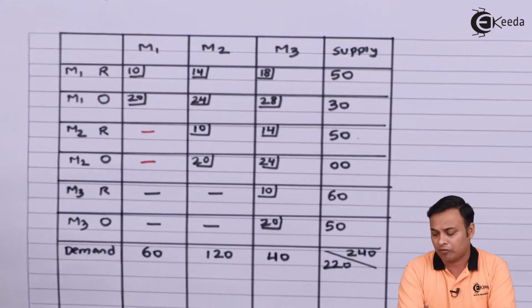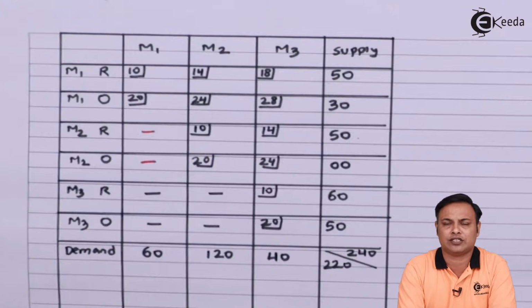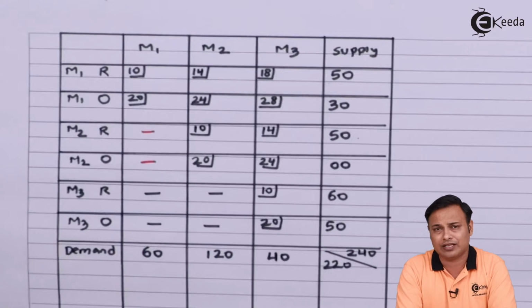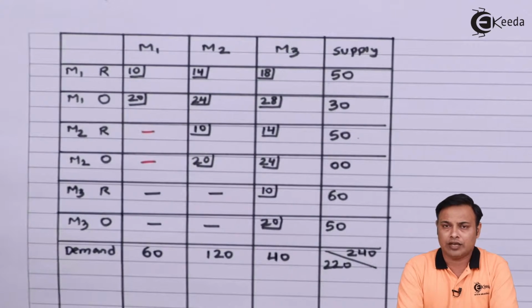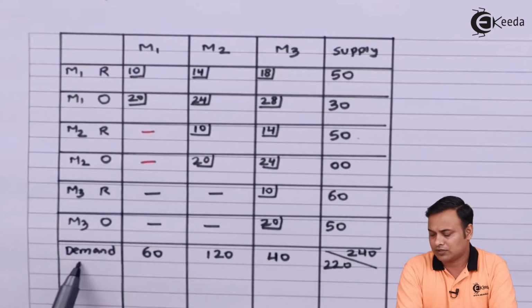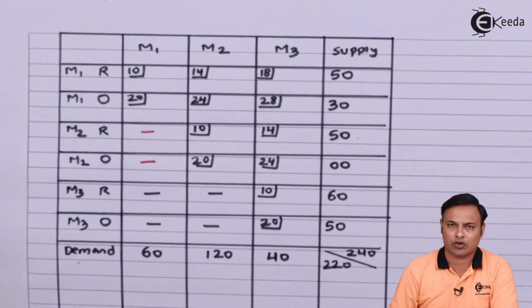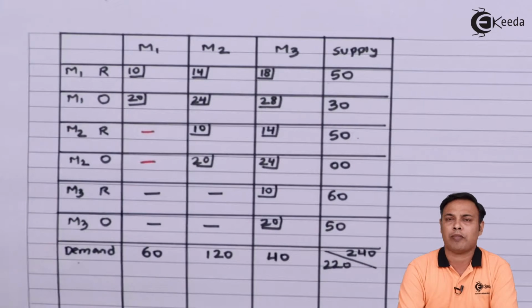So these are the formulation of the problem, and the biggest challenge in this problem is making the table. Once that table is done, we need to check whether it is a maximization problem or a minimization problem. You can see very clearly that this is a minimization problem because what we have noted is the production cost. Second thing, is the problem balanced? In this case I can say the demand and the supply are not equal, therefore the problem is not balanced. So we need to redraw the table and make the problem balanced.